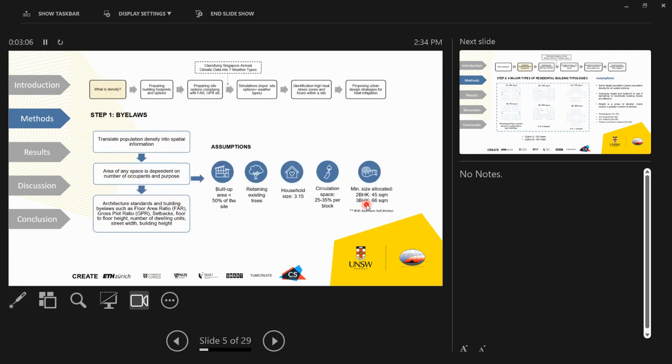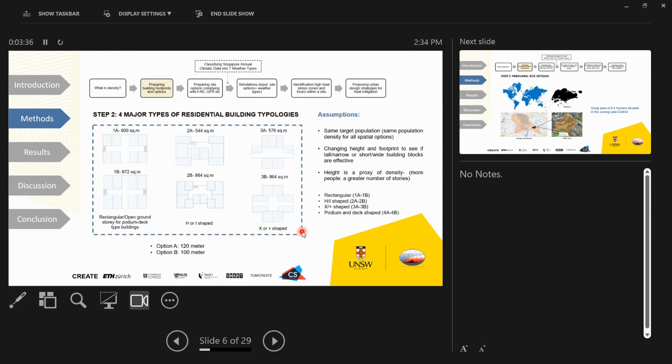So in the first stage, as I mentioned, Singapore doesn't really have any concrete definition of urban density, but it does have a definition of population density, and we are translating that population density information into spatial guidelines. And we are considering all the existing building bylaws, and we do have some assumptions from those building bylaws and the guidelines, as mentioned. So, considering all of it, we are proposing some broad residential typologies, and these are in